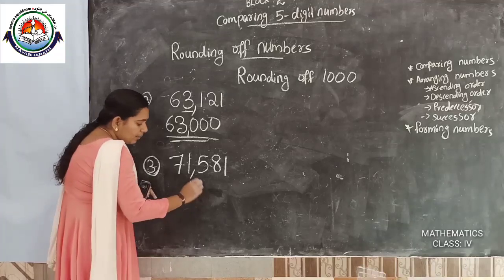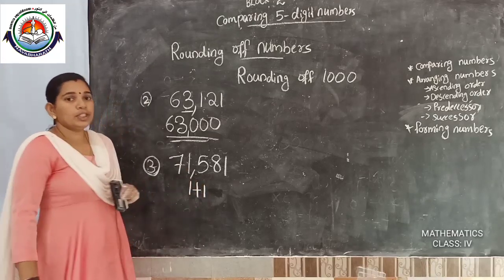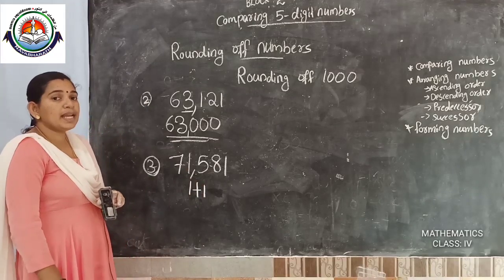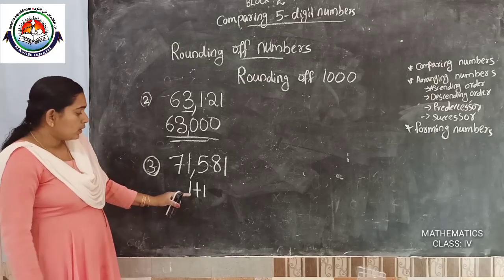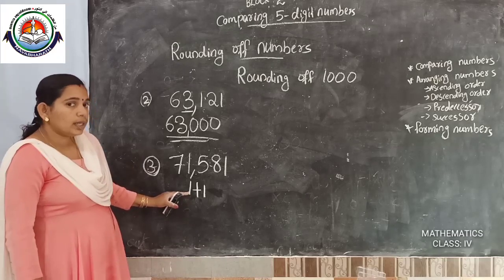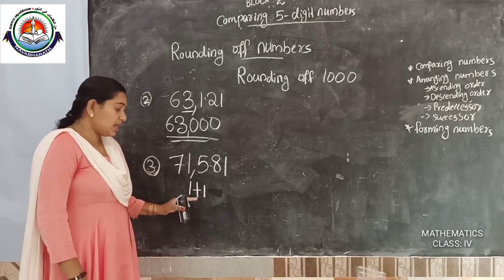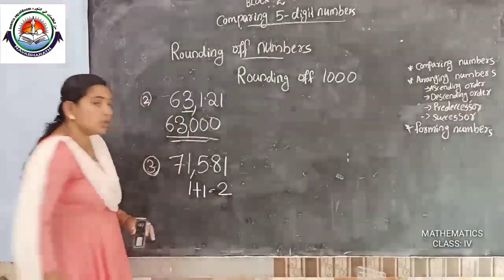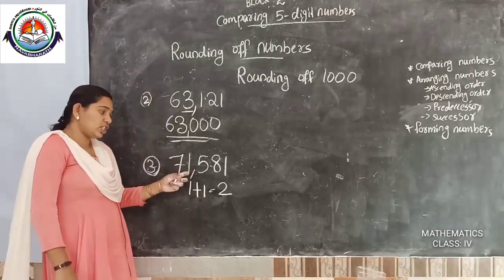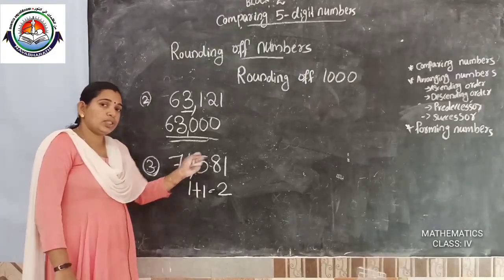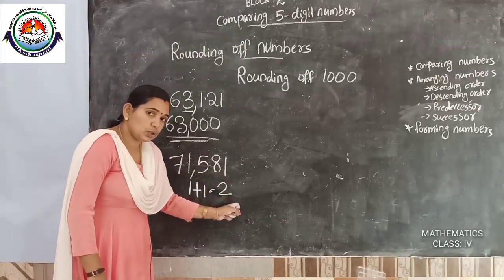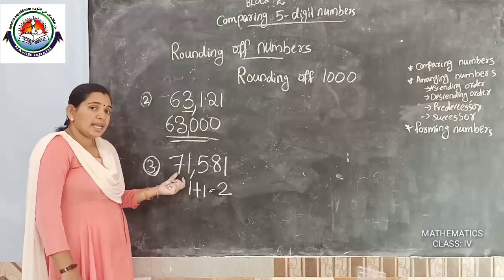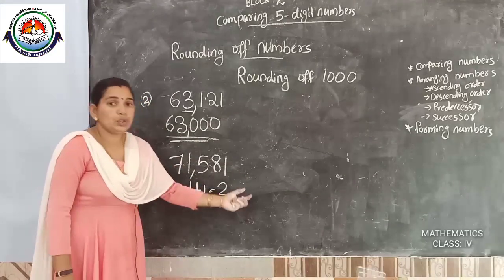So we add 1 to the thousand place value. The thousand place is 1, so 1 plus 1 is 2. The thousand place digit changes from 1 to 2.